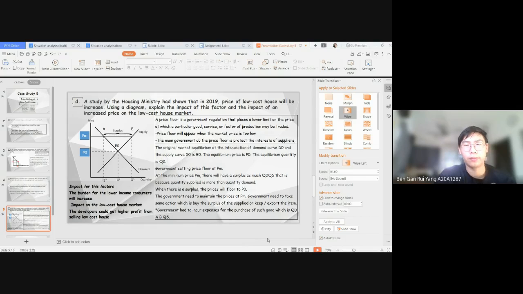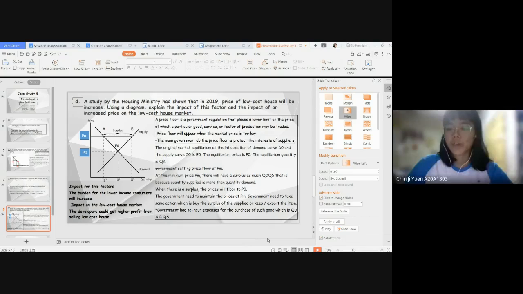So for impact on the low-cost house market, when the price of low-cost house increases, it also brings impact to the low-cost house market. It is because the developers could get higher profit from selling low-cost houses, and this increase will make more private developers join into low-cost houses. Because of the price increase of the low-cost house, the more the price increases, the more profit they will get from selling low-cost houses.